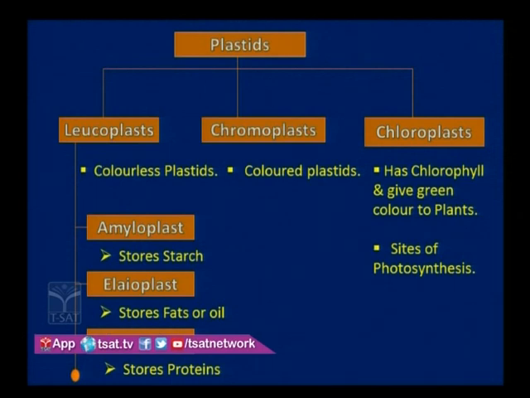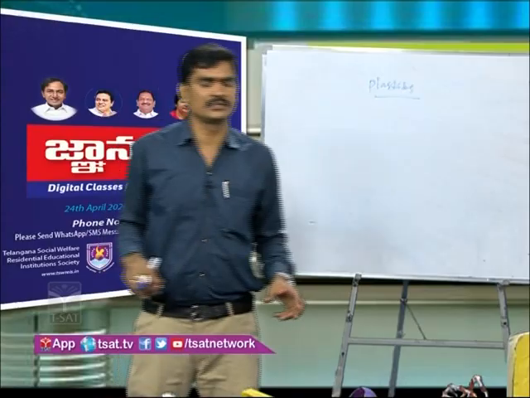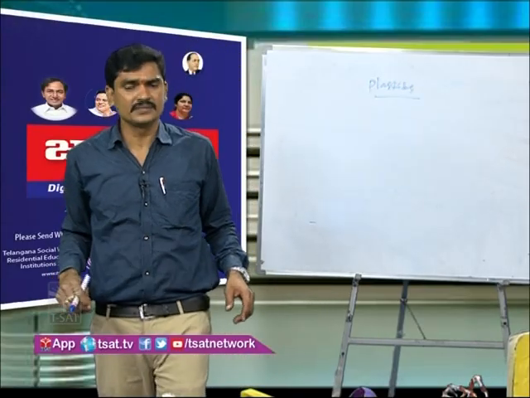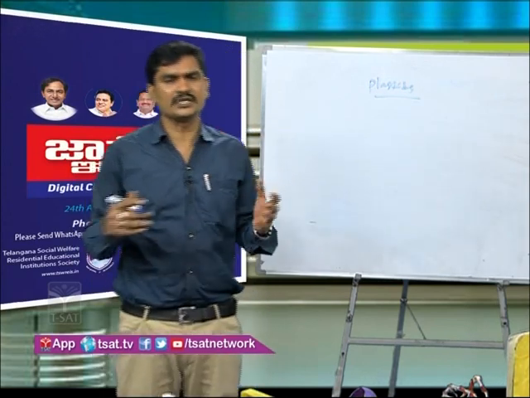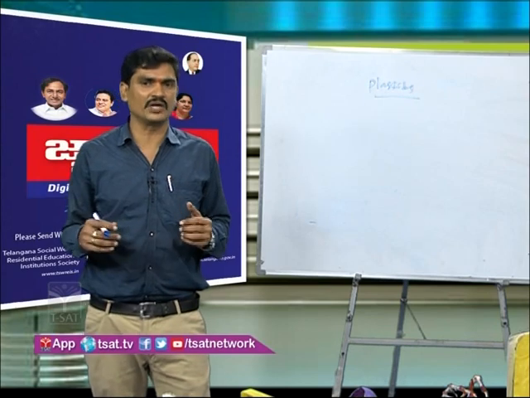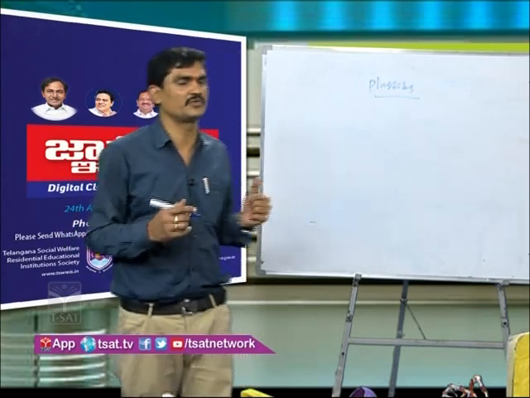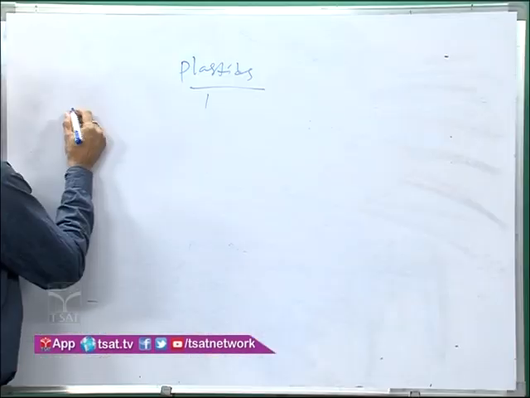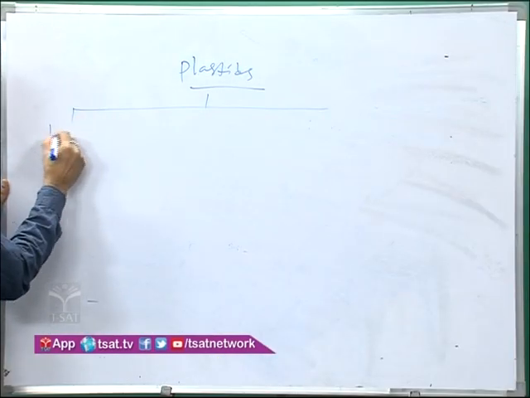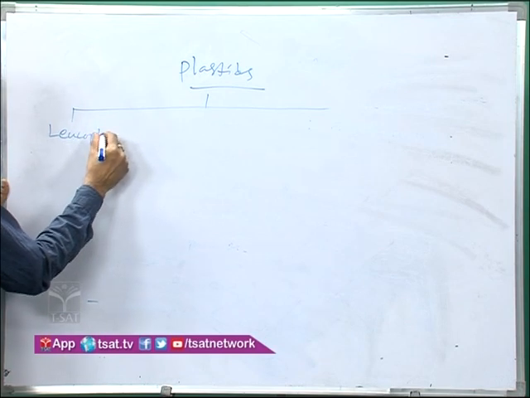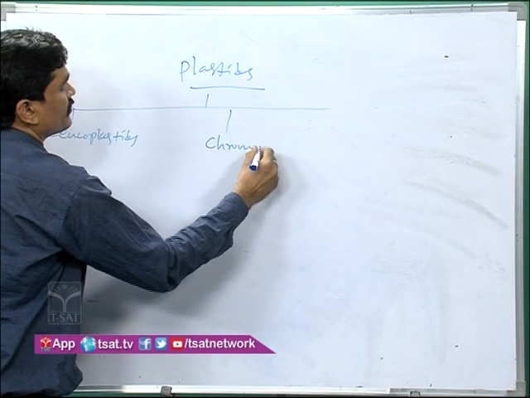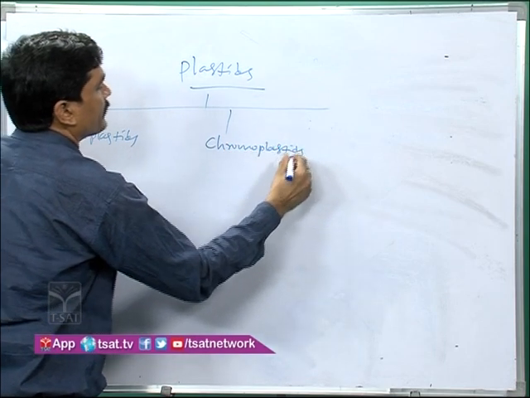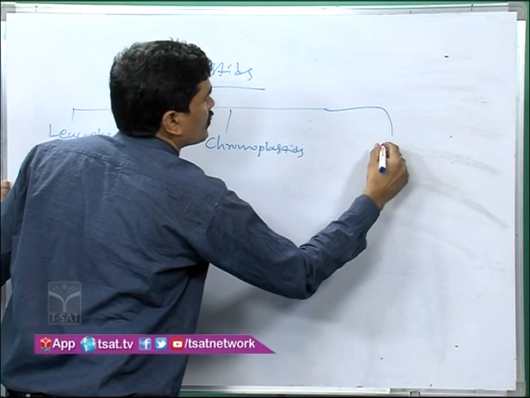Plastids. Plant parts come in different colors, whether red, pink, orange, whatever it may be. What is the reason for that? Plastids are the reason. Basically plastids are divided into three types: leucoplastids, chromoplastids, and chloroplastids.